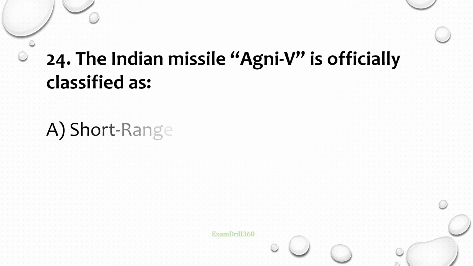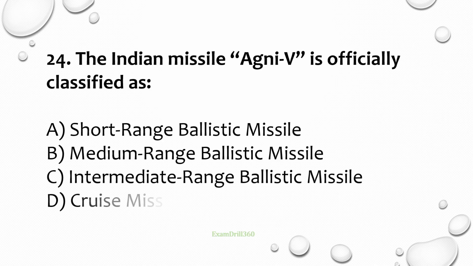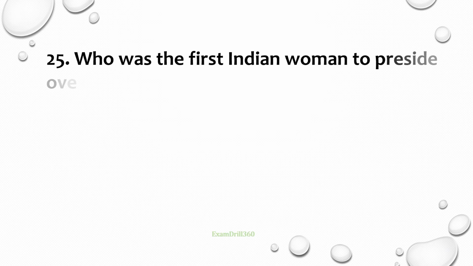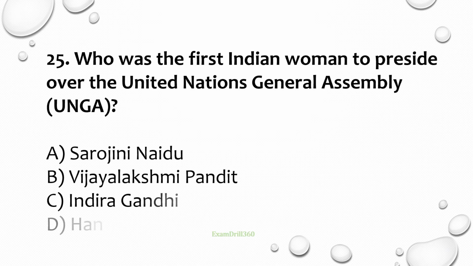Question number 24. The Indian missile Agni 5 is officially classified as what? Correct answer is Intermediate Range Ballistic Missile. Question number 25. Who was the first Indian woman to preside over the United Nations General Assembly? Correct answer is Vijayalakshmi Pandit.